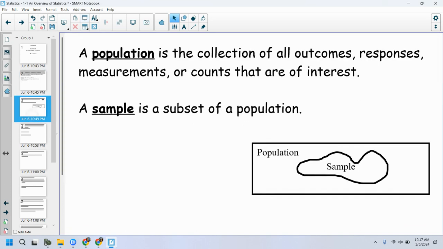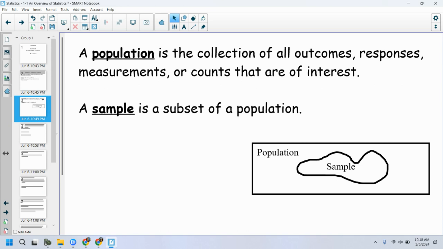Okay. All right. Some other definitions that we have. When I talk about a population, a population is the collection of all the outcomes, responses, measurements, everything that you could possibly observe, everything that you could possibly count, everything that you could possibly compile.